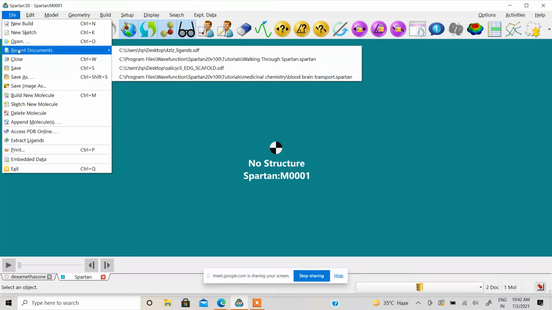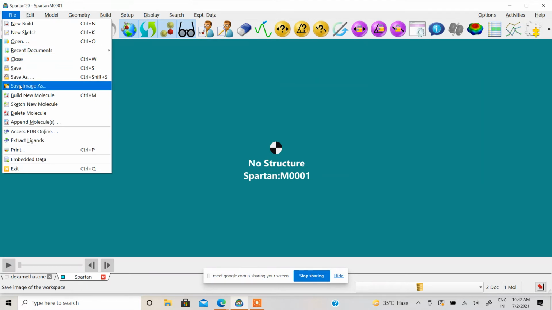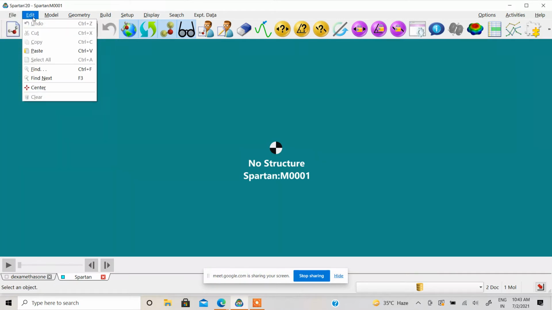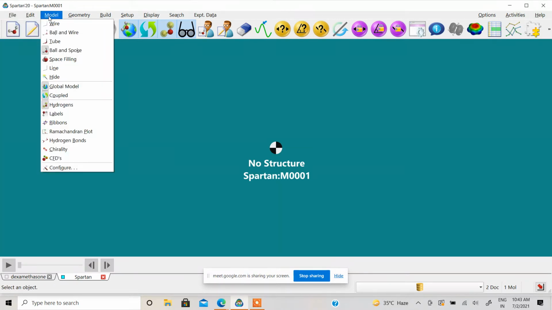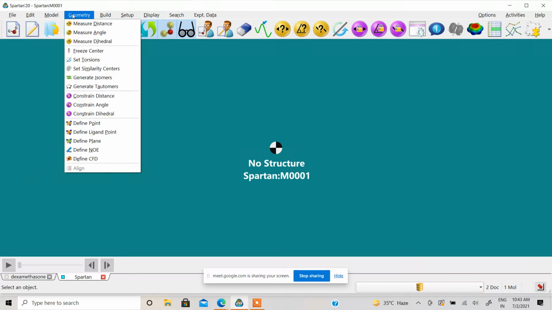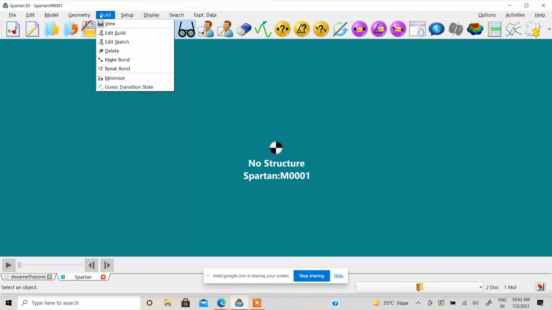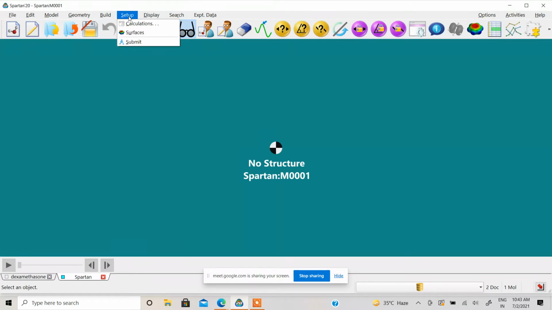And these are the default options to save your file. And if you want to access a PDB file directly, you can access it by its PDB ID, and you can extract the ligand also. If you want to do some changes, you can do it by using the edit tab. In the model tab, there are different views of representation of your molecule. Then in geometry, you can see the bond distance, bond angle, lots of things. Then again, there's a build tab for 3D. You can make new bonds, break bonds, minimize your molecule. Then this is the final option called setup. I will go in depth.